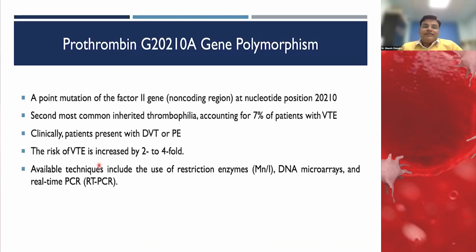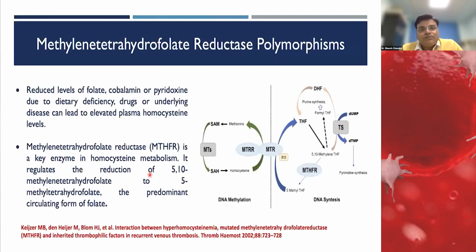The other thing we can do is the prothrombin gene mutation. It is a point mutation, and it is the second most common inherited cause of thrombophilia. These patients usually present with DVT and pulmonary embolism. The risk of thromboembolism is 2 to 4 times as compared to patients who don't have this mutation. There are PCR based methods where we can do the testing.